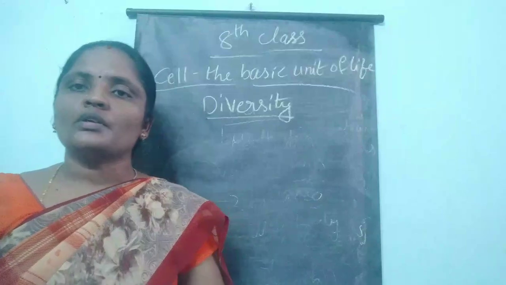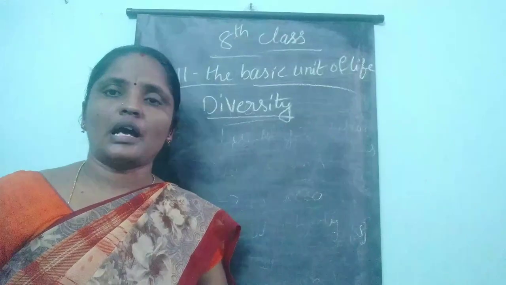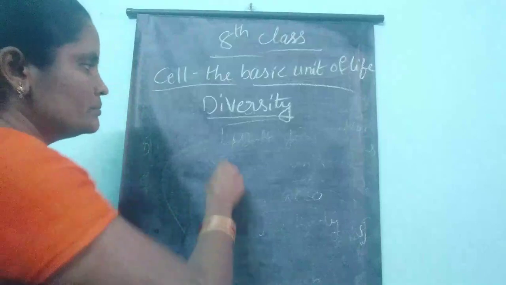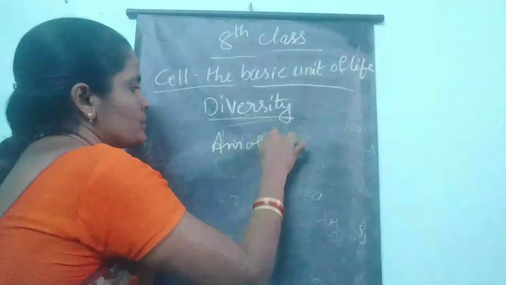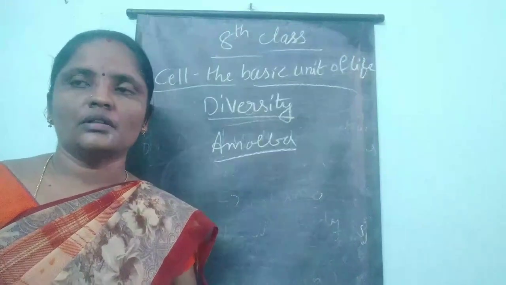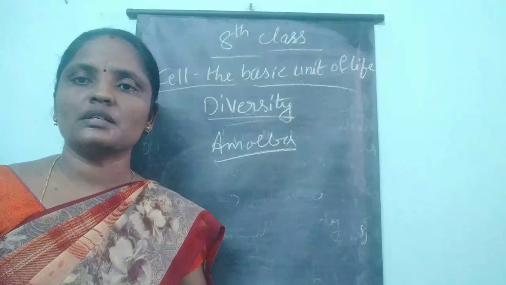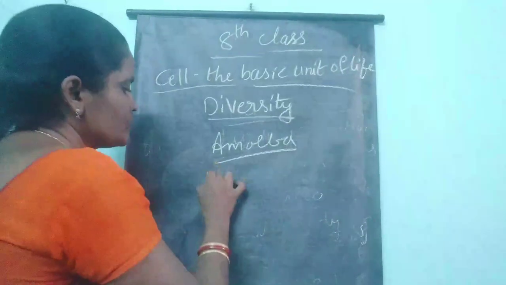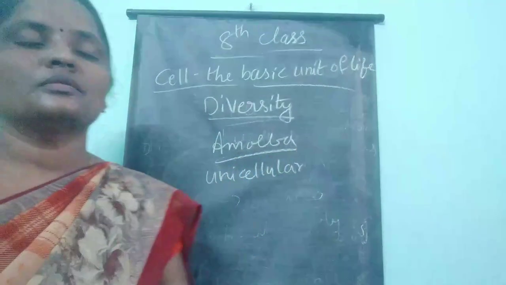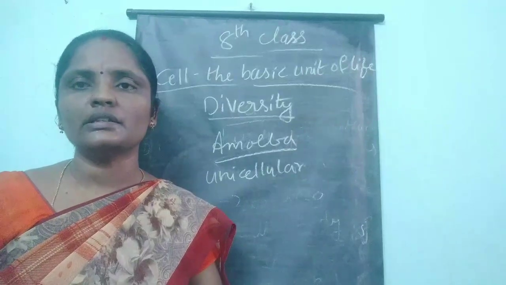Here we have to take the permanent slides of amoeba, paramecium, etc. These amoeba and paramecium are all single celled organisms. What do you call the single celled organisms? They are nothing but the unicellular organisms. I told you that in unicellular organisms only a single cell is present.